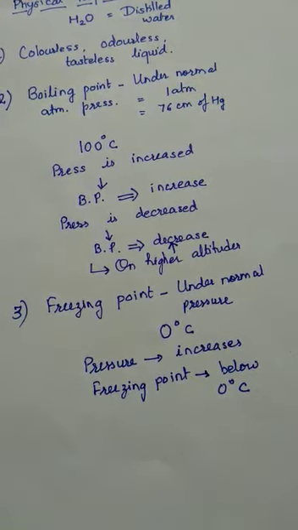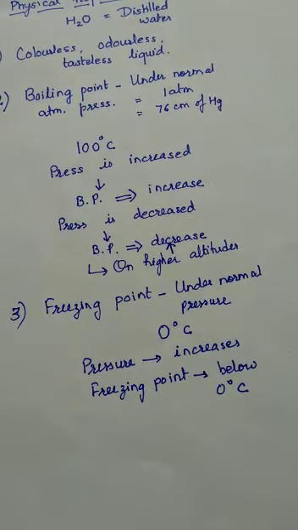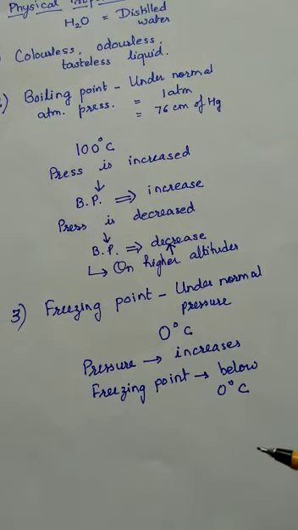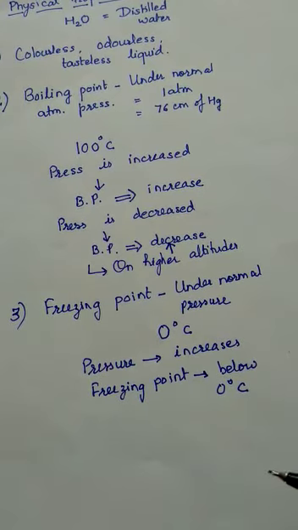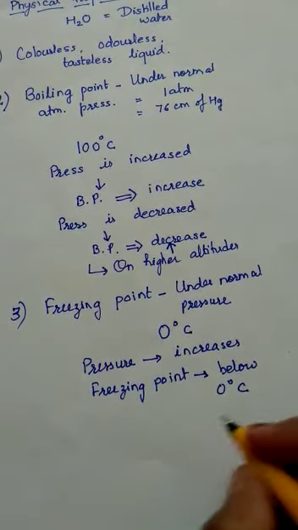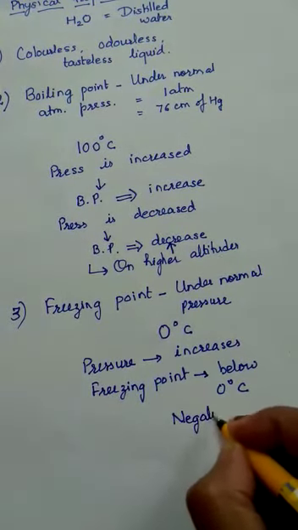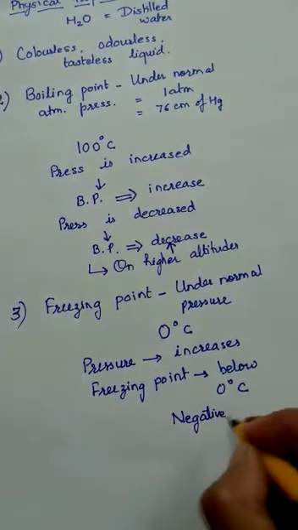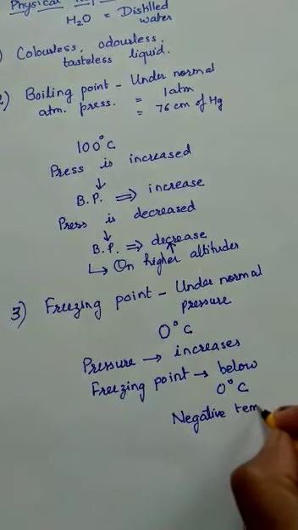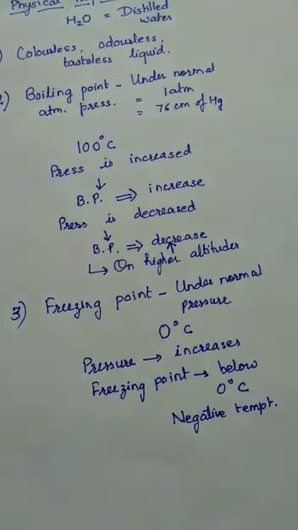So if the pressure increases, meaning we are bringing the particles closer together, then freezing will become difficult, and that is why the freezing point will go below 0 degrees Celsius, towards the negative side, in negative temperatures. Okay, so this is the change in freezing point if there is an increase in pressure.